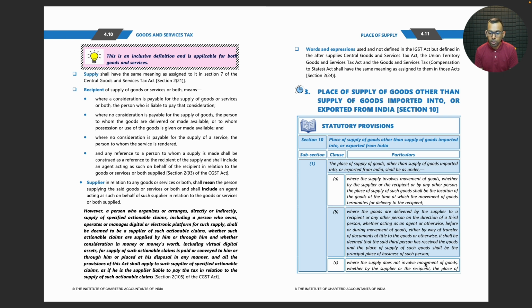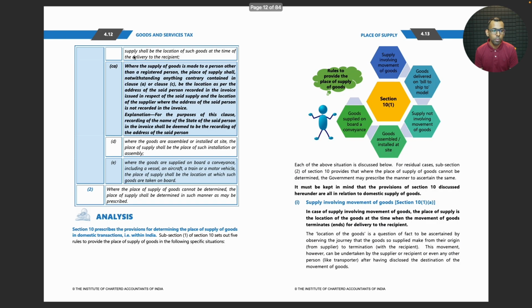Where the supply does not involve movement of goods, whether by the supplier or the recipient, the place of supply shall be the location of such goods at the time of the delivery to the recipient.